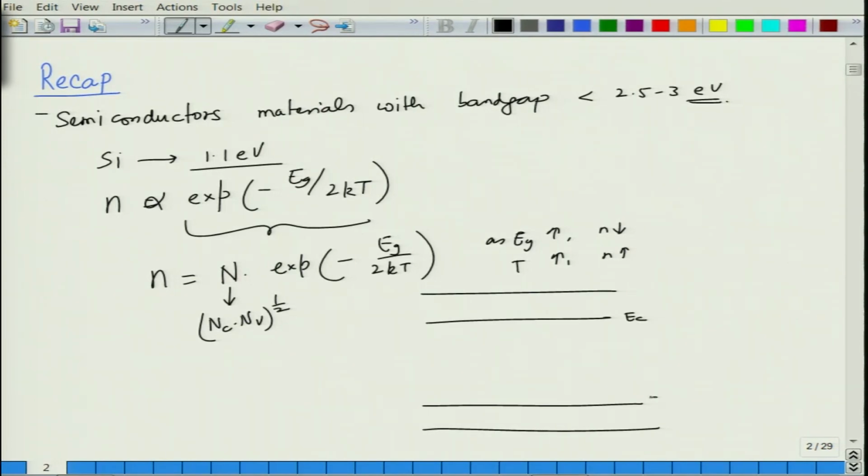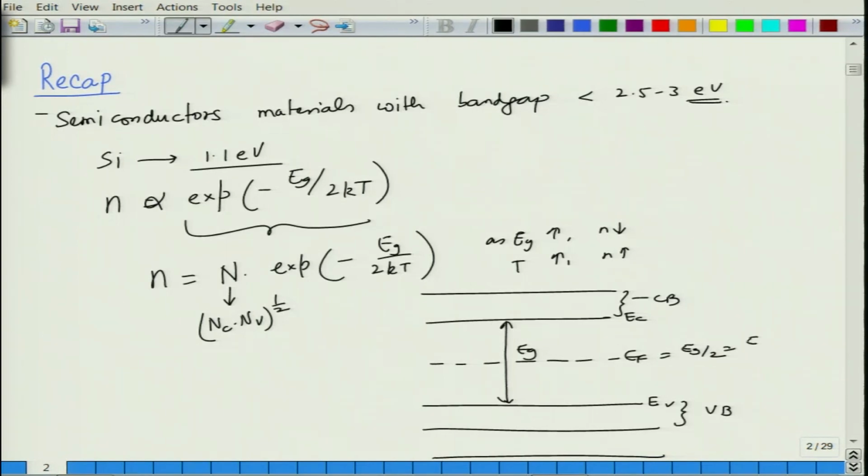this is Ec, this is Ev, this is Eg. So, this is conduction band and this is valence band. So, Ev and Ec are the valence and conduction band edges, and you can measure the energy either from the bottom or from the top, from the vacuum level, depending upon how you may want to work. And the Fermi level for an intrinsic semiconductor lies at Eg by 2 value, or you can say Ec minus Ef, or Ev minus Ef, or you can say Ec minus Ev divided by 2, that is also possible.